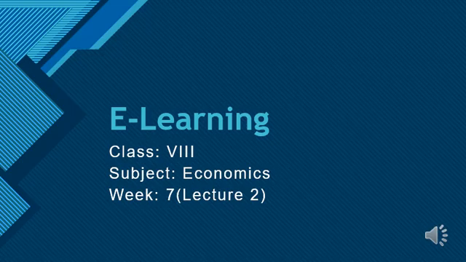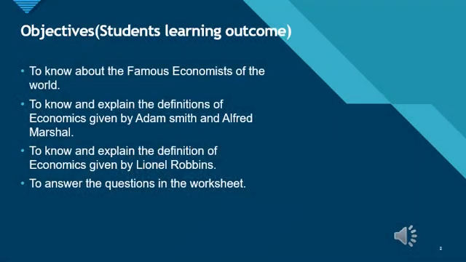Let's start our lesson. The topic which we are going to study today is the definitions of economics given by different economists. So the objectives of our today's lesson are to know about the famous economists of the world, to know and explain the definitions of economics given by Adam Smith and Alfred Marshall, to know and explain the definition of economics given by Lionel Robbins, and to answer the questions in the worksheet.